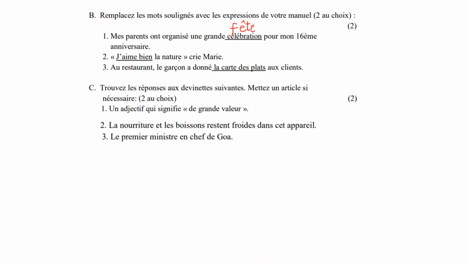J'aime bien la nature. So j'aime bien is j'adore. It is actually aimer bien is equal to adorer. Therefore, this is conjugated in the simple present tense. So j'aime bien will become j'adore. Please write the rest of the sentence as well. Then la carte des plats is the card which shows you the dishes. It is the menu. Le menu, please put the correct article. This is important. Then let's go to the C question.